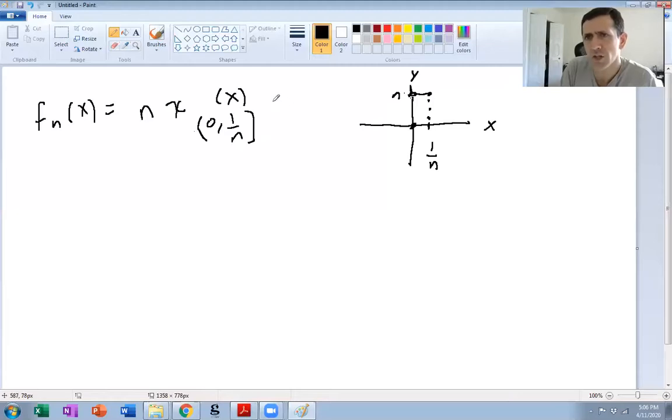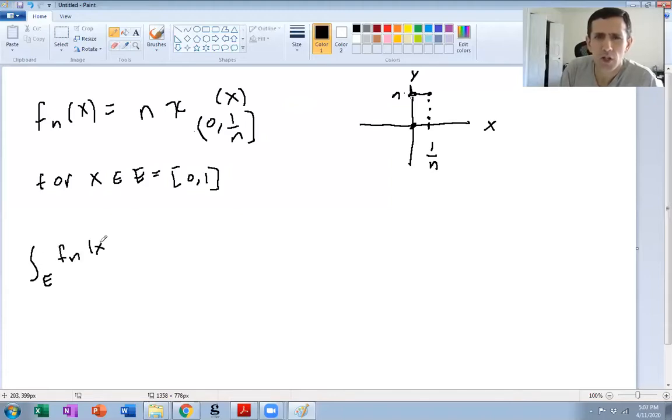And I should mention here that let's say E is 0 to 1. Okay. Right, so this integral here for each n is obviously just 1. We're just integrating the step function here. So it's just this area under the curve. So it's 1 over n times n, which is 1.